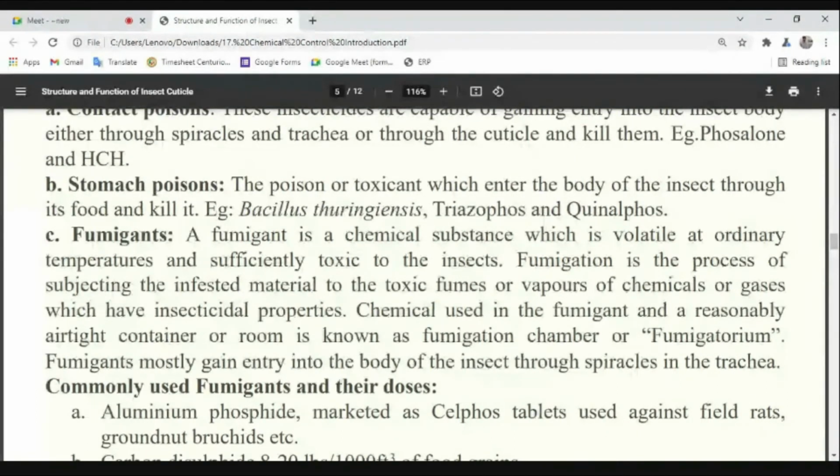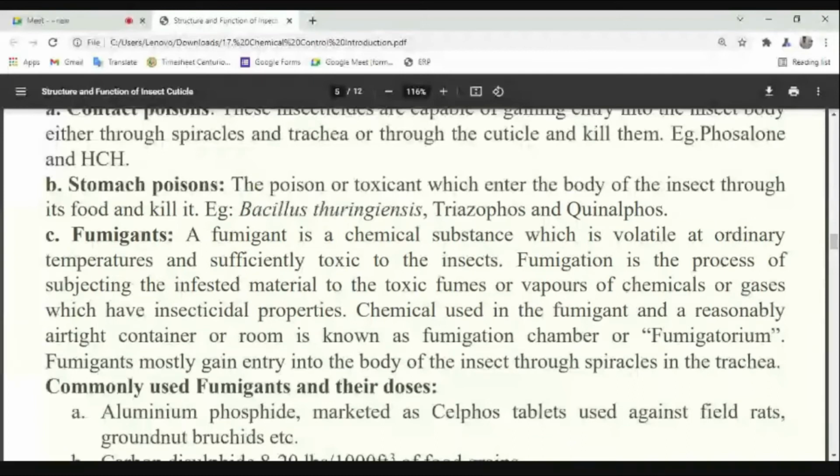Sir, what is written here? Fumigation is the process of subjecting, exposing that infested material, it may be grain, whatever material where the pests are there, to the toxic fume. What is the toxic fume? The fumigant. Yes or no? That is known as fumigation. Understood?